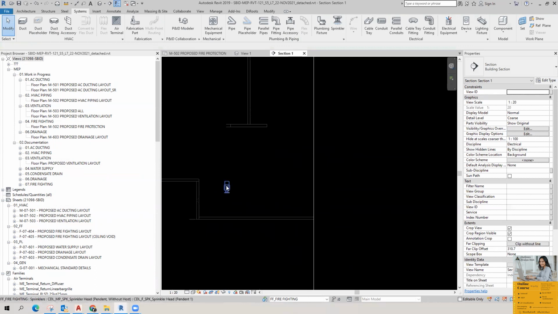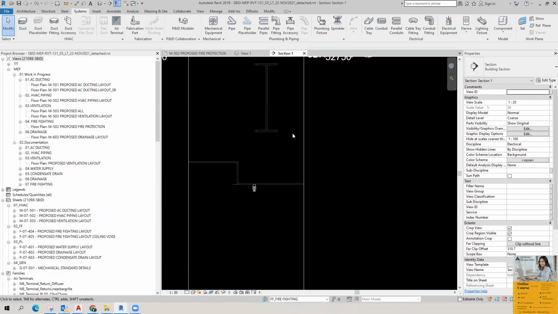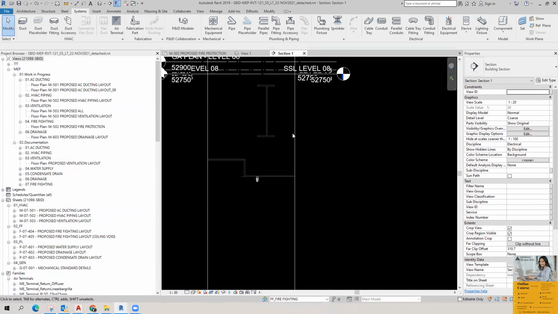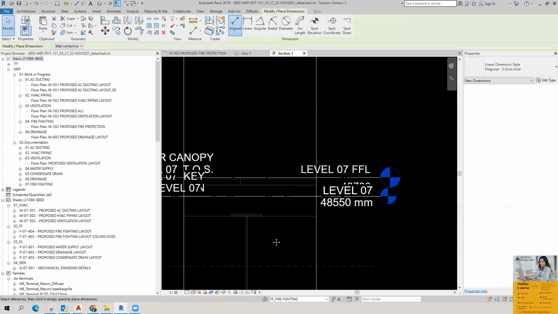Okay, this is our sprinkler and this is our ceiling. I will use the align tool. Either you can use the align tool, or the other option is to check the ceiling height, either by putting a dimension line or by selecting the ceiling.